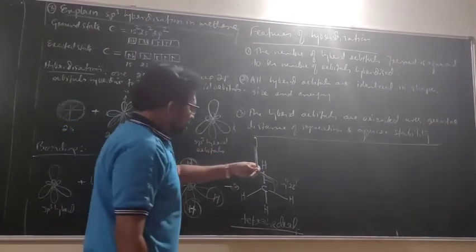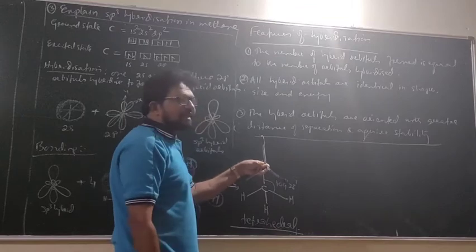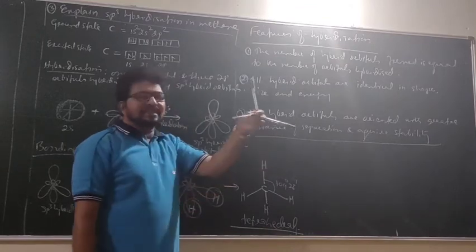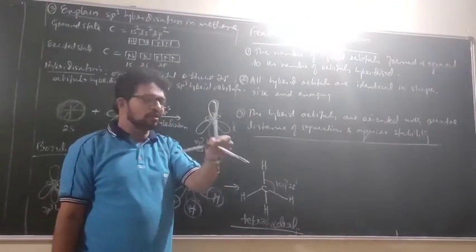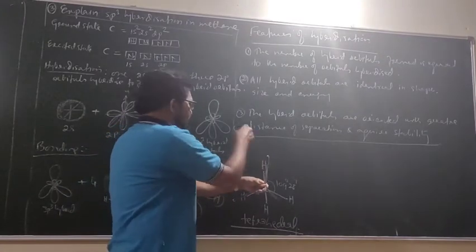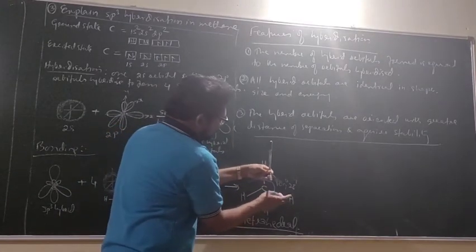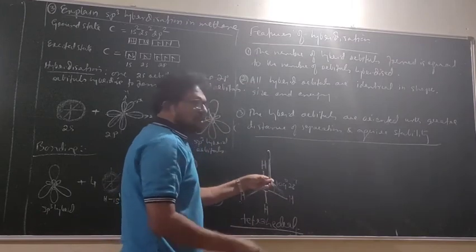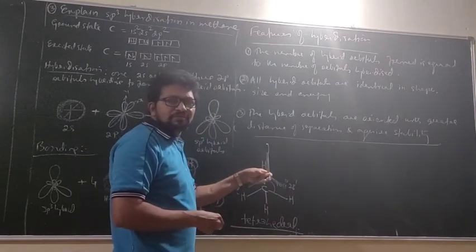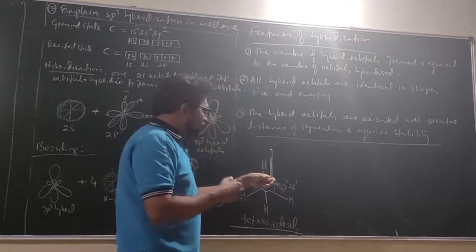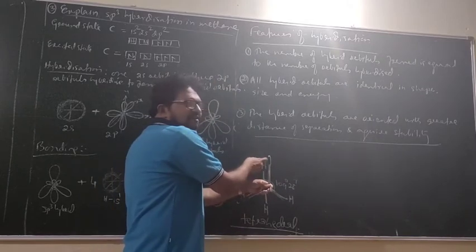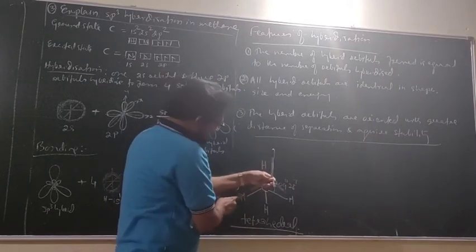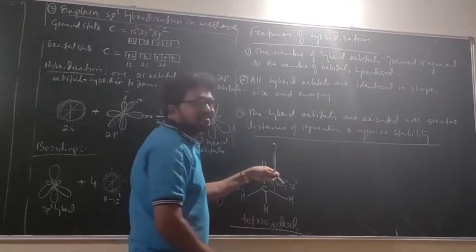If I keep it on the board, see they are non-planar, correct now? Is it appearing in the board? No. See, this is one hydrogen. Other two are tending to go inside the board. That is these two hydrogen. If you have a camera, you take a photo. What will happen? This hydrogen comes here. And these two hydrogens are coming at the sides.